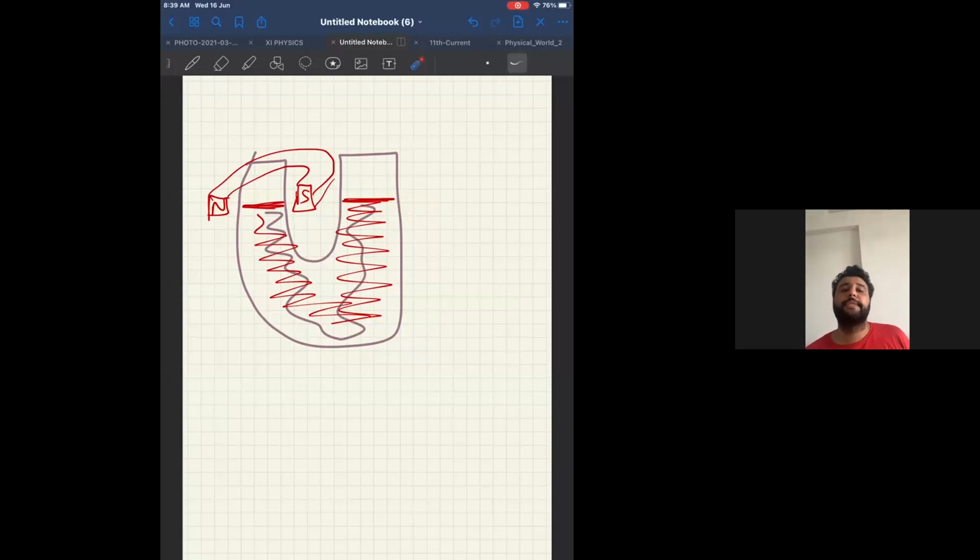The magnetic susceptibility of a paramagnetic material. From the table, I know susceptibility for a paramagnetic is positive but small. Look at the table. Therefore, option A is positive but very high. That is for ferromagnetic. Option B, negative. That is for diamagnetic. Option C, negative and very high. That is for nothing. Option D, positive but small. That is for paramagnetic. And they have asked for paramagnetic substance itself. Therefore, ninth one answer will be D.